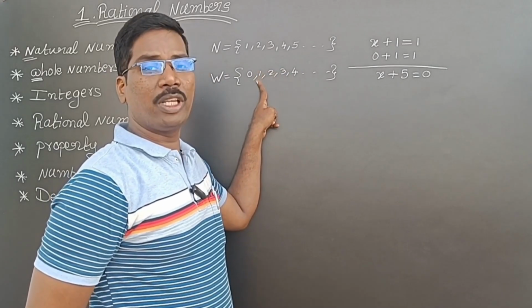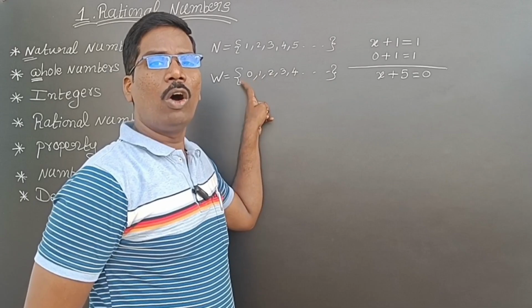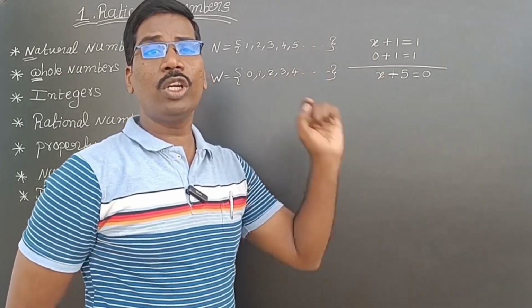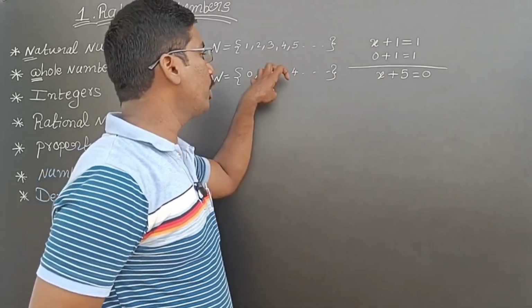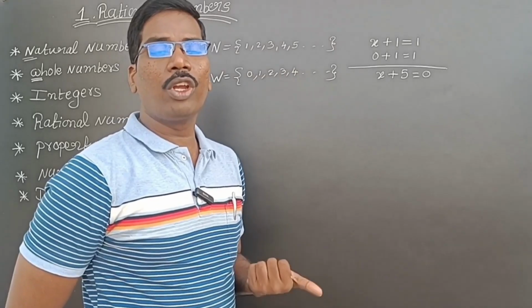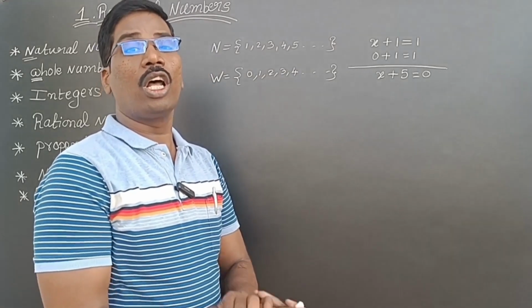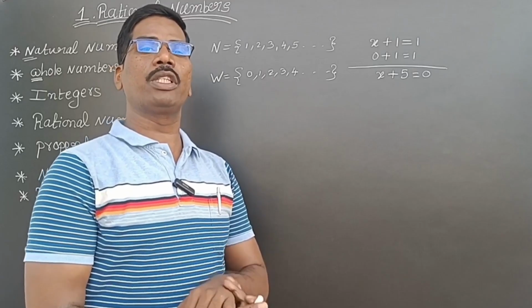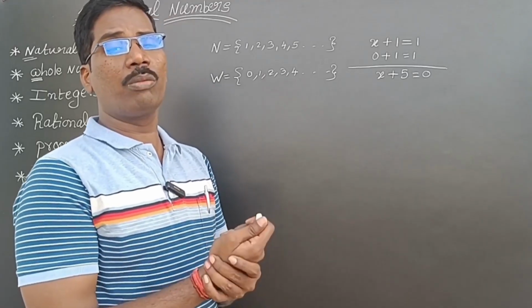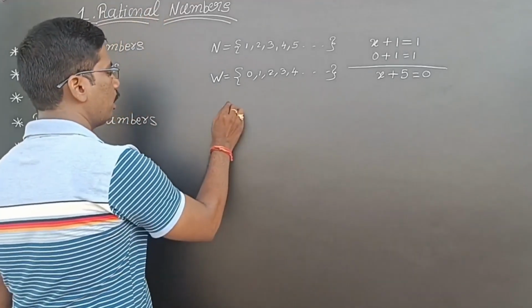We can say this is plus 1 or simply 1. Means all our positive numbers are there. There are no negative numbers. So if I include the negative numbers in these whole numbers, then we will get a new system that is called integers. So the whole numbers along with the negative numbers are called integers.